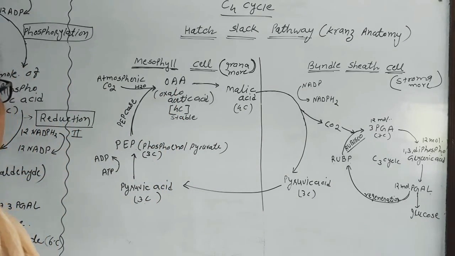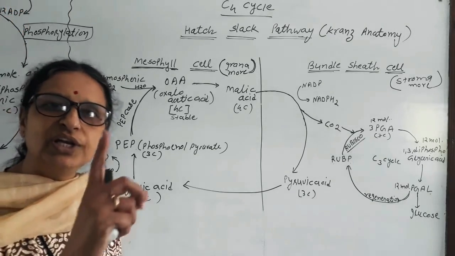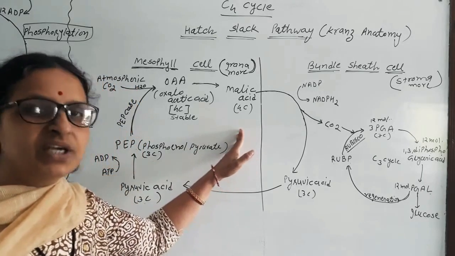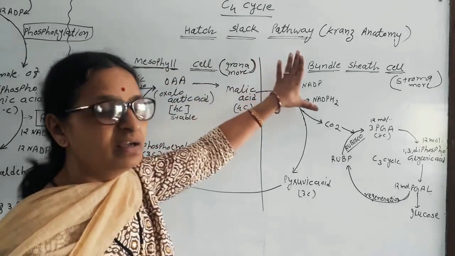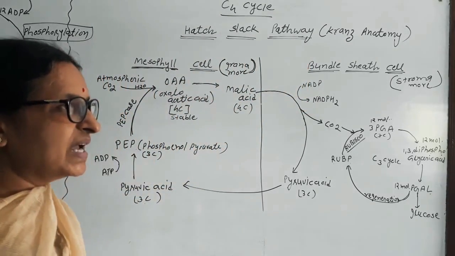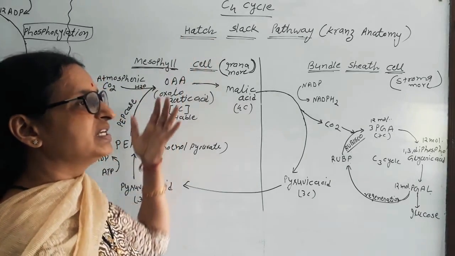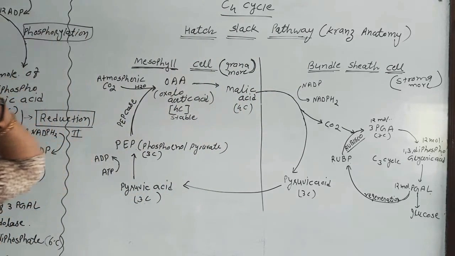In C3 cycle, the carbon dioxide fixation takes place only once, but in C4 cycle, carbon dioxide fixation takes place twice, in mesophyll and in bundle sheath. In C3 cycle, there is no Kranz anatomy, but in C4, there is a Kranz anatomy found in the monocot plant leaf.